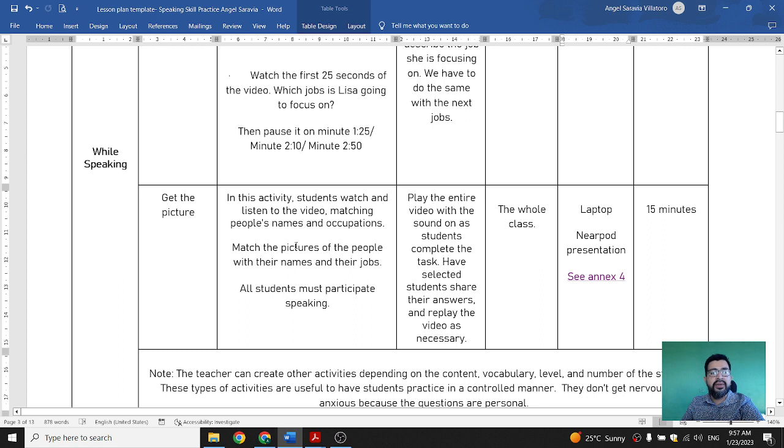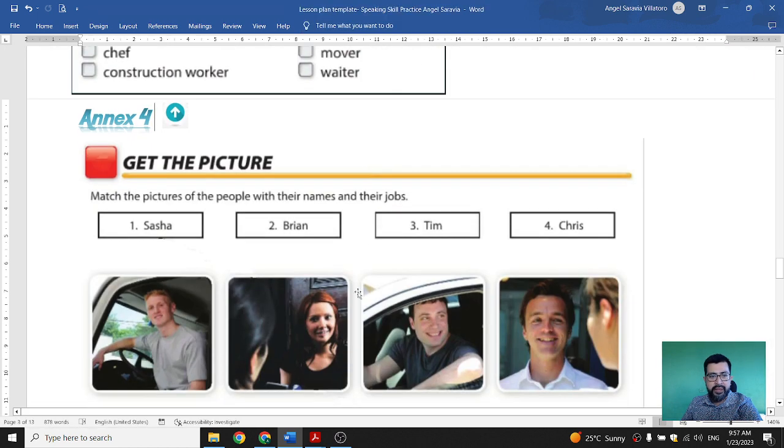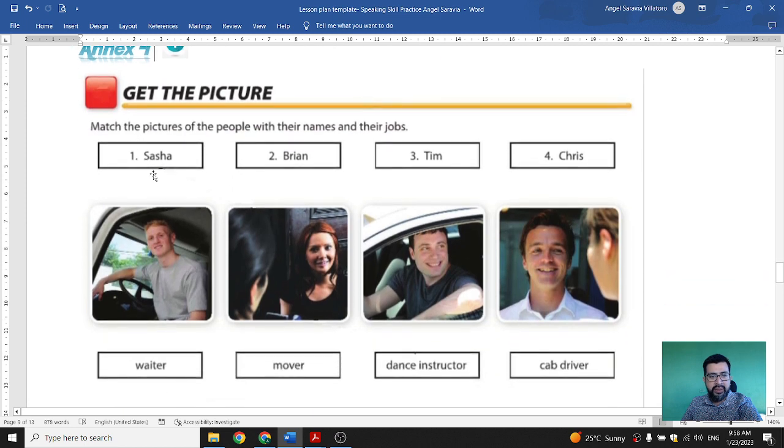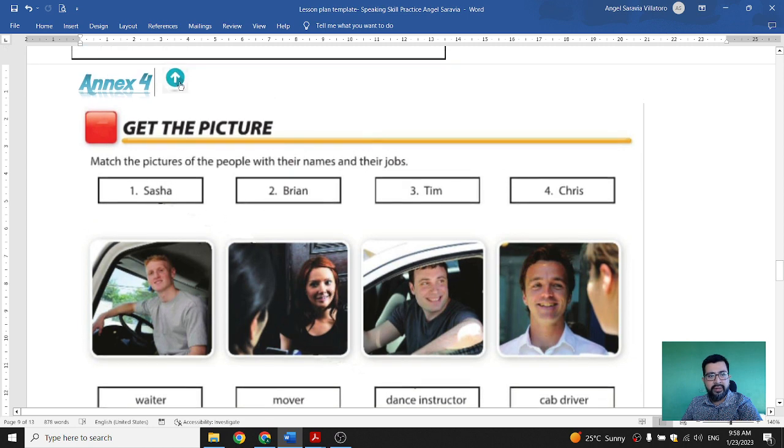They need to match the name with the occupation, so they have to say the actual name and the occupation. This activity is for the whole class as well, for 15 minutes. And this is the image. They have to click right here and draw a line to the place or the person that is going to be right there.